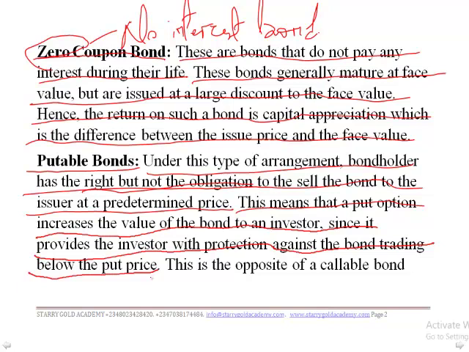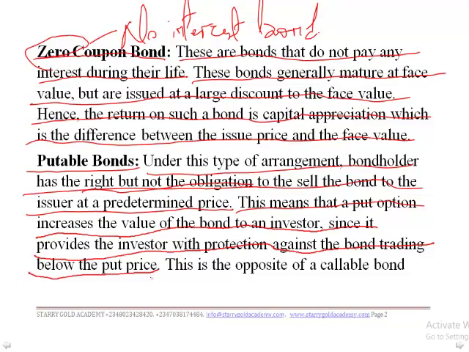So we are saying that, similar to a sale and leaseback arrangement, a put option means that the bondholder has the right but not the obligation to sell the bond back to the issuer at a predetermined price. The bondholder is the person who holds the bond and is meant to receive interest on it, and he has the right to sell the bond to the issuer at a predetermined price.